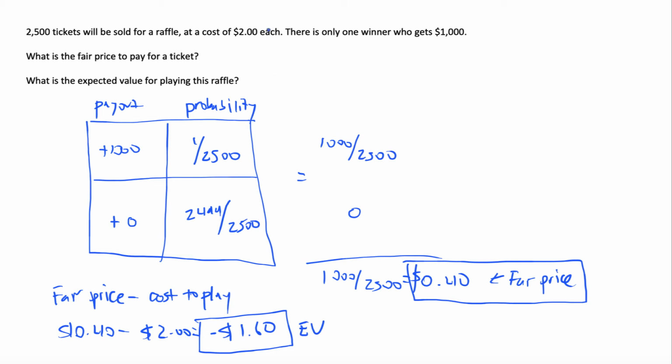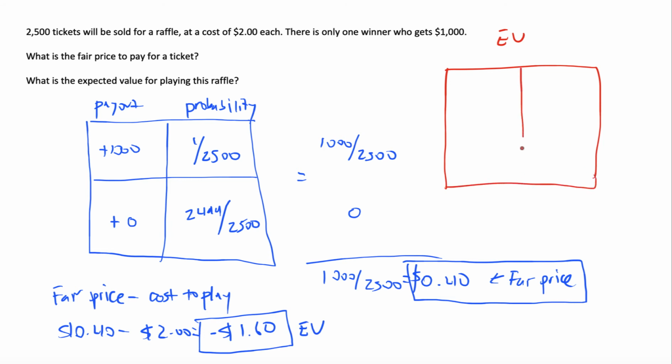But because this game does cost $2, essentially every ticket will lose $1.60. That is the expected value, because that's over the long run. Now, there is another way to calculate the expected value. What I'm going to do here is make the same table with the payout and the probability. Once again, there's just two rows in this case.